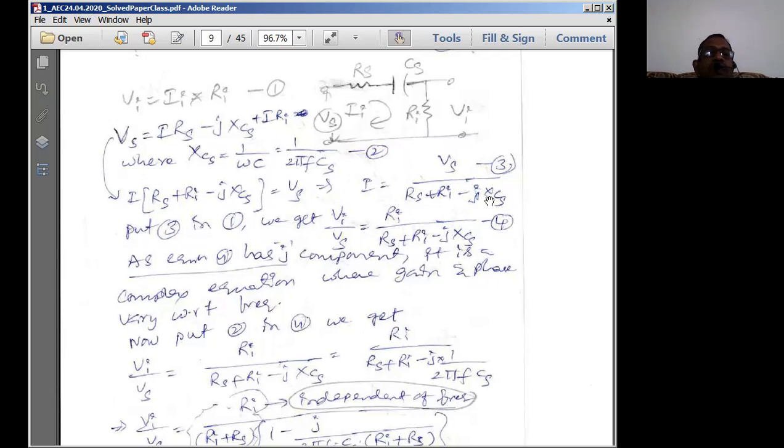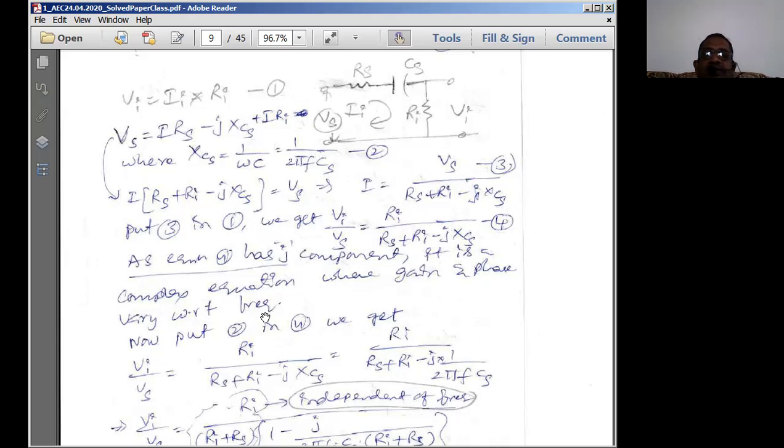We'll substitute 3 in equation 1, because I got I, and I substitute it here. Once I substitute, I can write this equation in terms of Vi by Vs. I can put this as equation number 4, which has a j component. What does this j really represent?